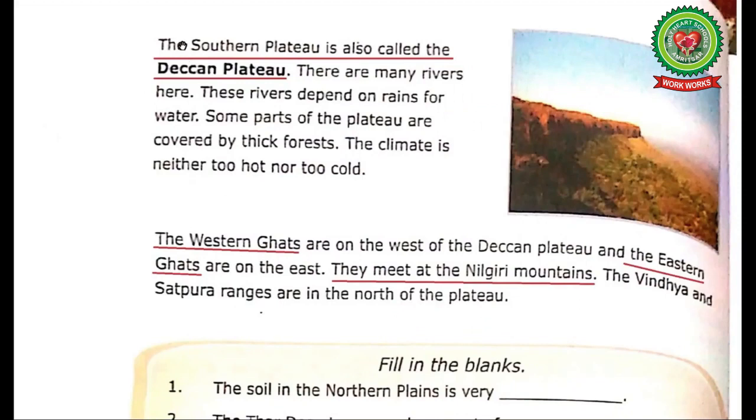Page number 12. The Southern Plateau is also called the Deccan Plateau. Where is the Southern Plateau located? The Southern Plateau is located in the south of the Northern Plains. What is the other name of the Southern Plateau? The other name of Southern Plateau is the Deccan Plateau.